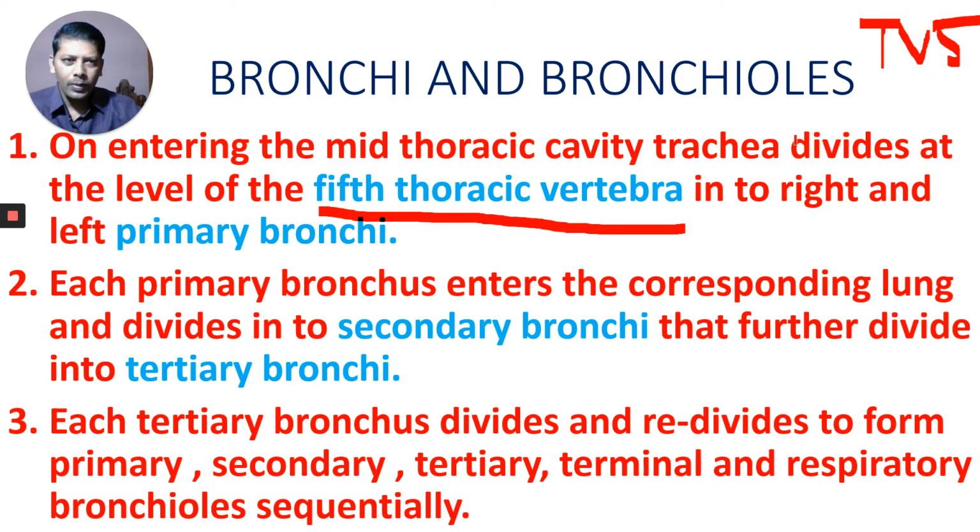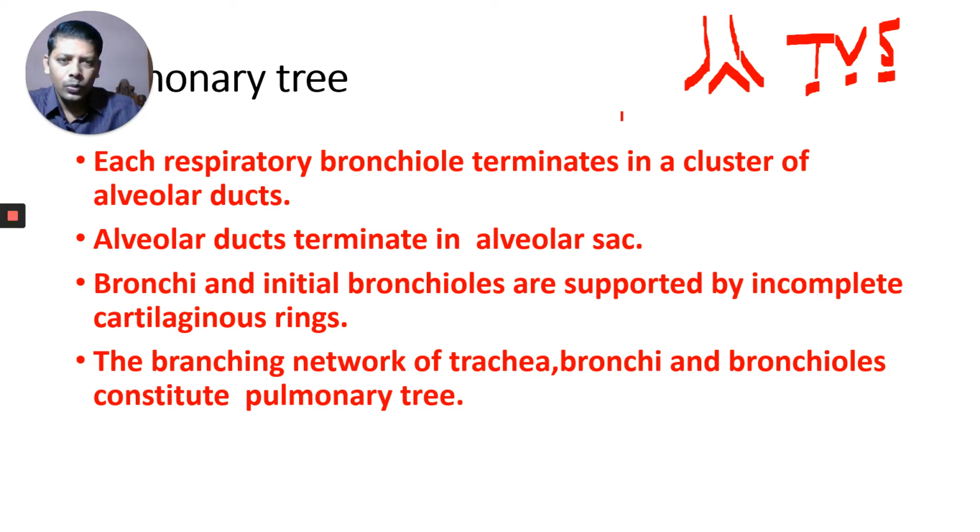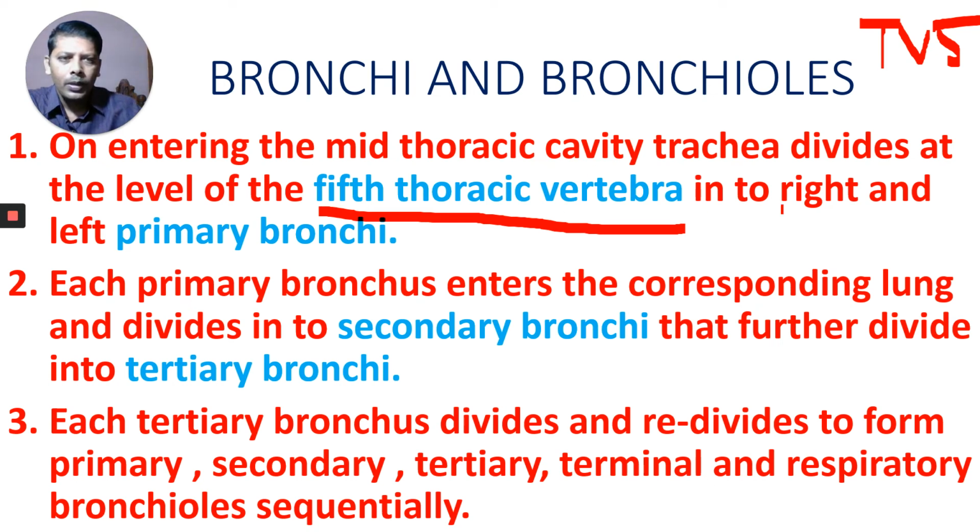At the level of thoracic vertebra 5, the trachea, which extends into the chest up to the fifth thoracic vertebra, divides into two branches, the right and left primary bronchi. Similarly, we call each one a bronchus: the left primary bronchus and the right primary bronchus.